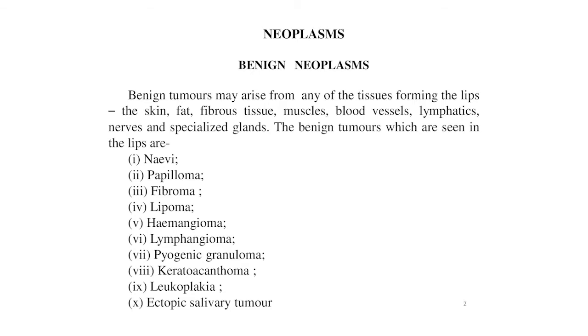Now the neoplasms of the lip, that is the benign neoplasm first. Benign tumors may arise from any of the tissues forming the lips: the skin, fat, fibrous tissue, muscles, blood vessels, lymphatics, nerves and specialized glands. The benign tumors which are seen in the lips are nevi, papilloma, fibroma, lipoma, hemangioma, lymphangioma, pyogenic granuloma, keratoacanthoma, leukoplakia, ectopic salivary tumors. All these are the benign neoplasms of the lip.